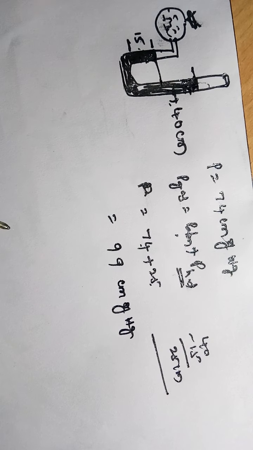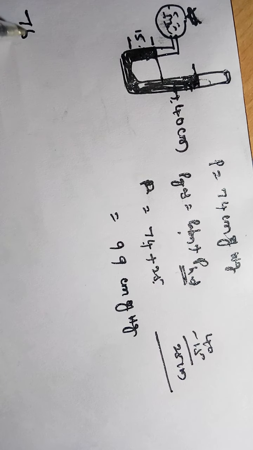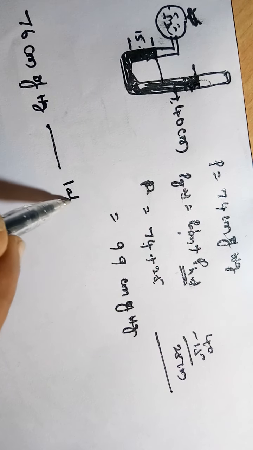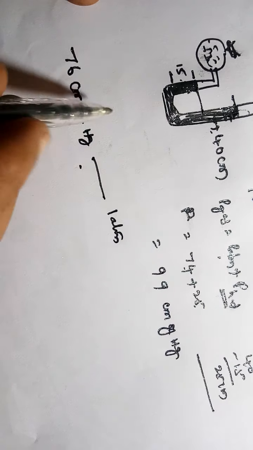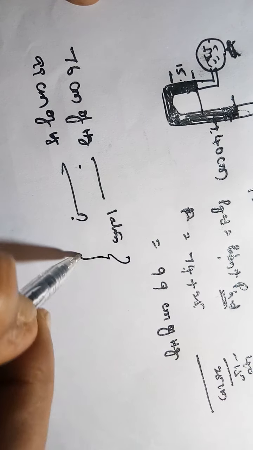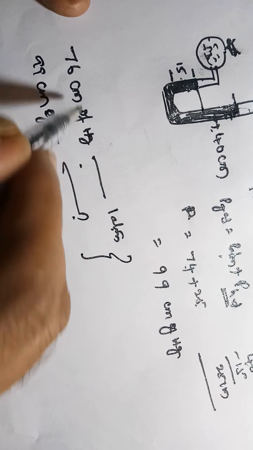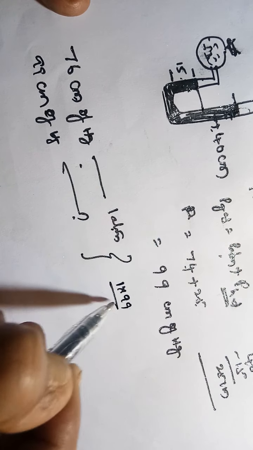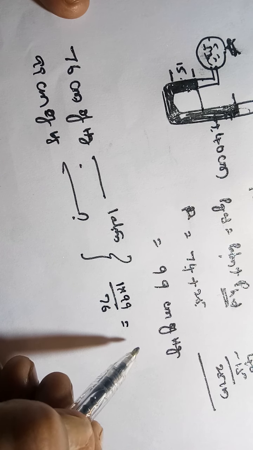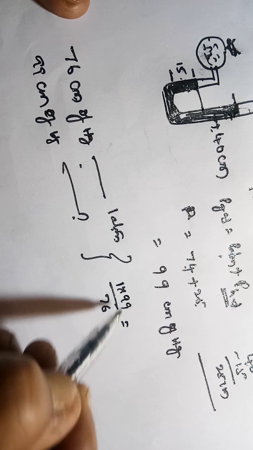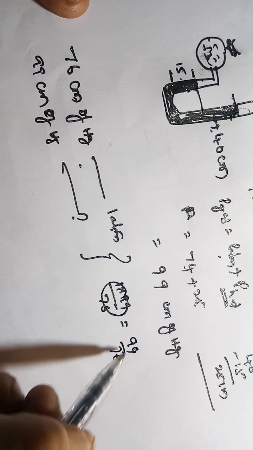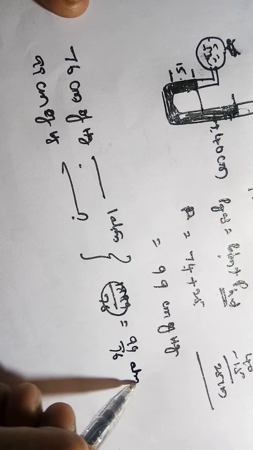We have 99 centimeters of Hg. 76 centimeters of Hg is 1 atmosphere. Then 99 centimeters of Hg is how many atmospheres? We get 1 into 99 divided by 76. So we got 99 by 76 atmospheres.